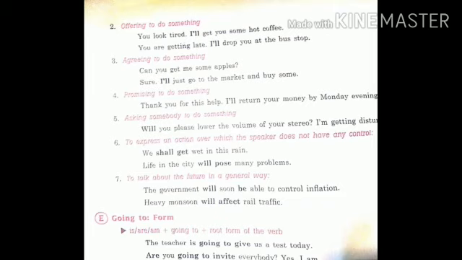Point number 6: to express an action over which the speaker does not have any control. We shall not get wet in this rain. Life in the city will pose many problems. To talk about the future in a general way: the government will soon be able to control inflation. Heavy monsoon will affect rail traffic.